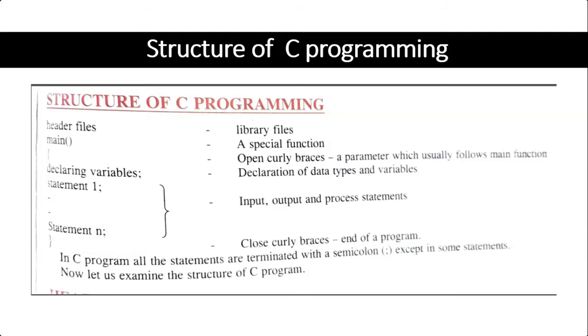Now let us examine the structure of a C program. Header files are built-in C files which contain the declaration and definition of the most commonly used input-output functions. Without the header files, the program does not execute. Main function is the heart of the program. Without the main function, it is difficult to write a C program. While executing the program, the compiler first starts to execute the main function. After that, only the remaining parts of the program will execute.